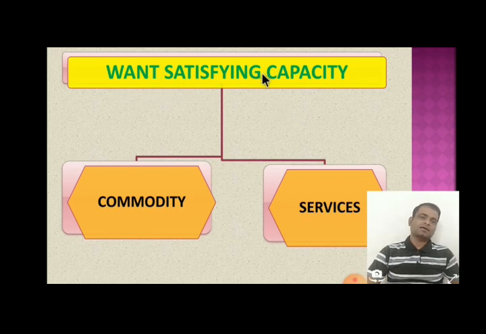So, want satisfying power of commodity and services, how can it be defined? Want satisfying power of commodity and services is known as utility. Many goods which we use in our life have power to satisfy our wants. That power in goods and services is called utility in economic analysis. So what is utility? Utility is a want satisfying capacity of commodity and services.